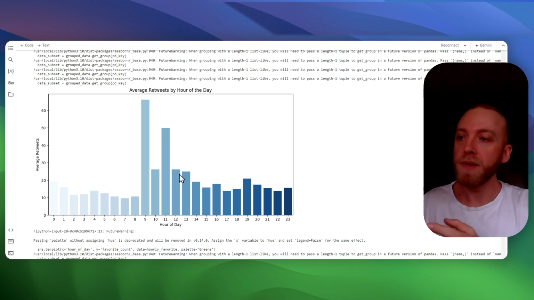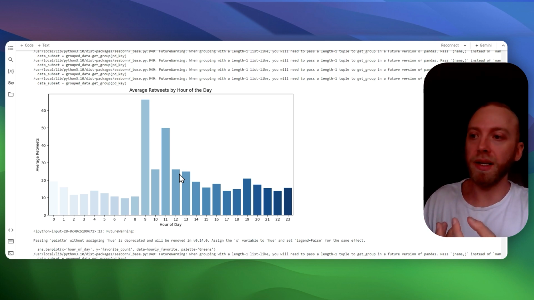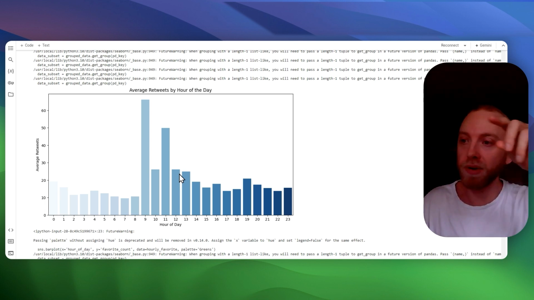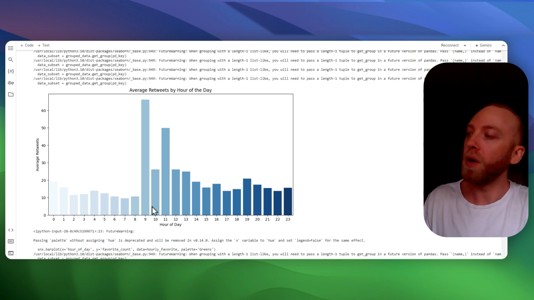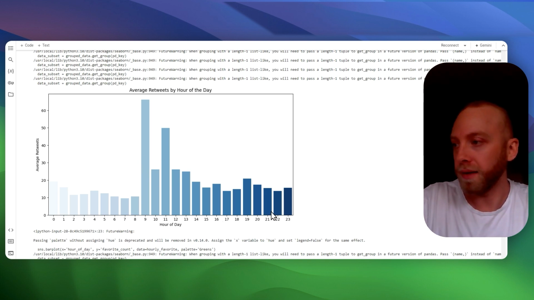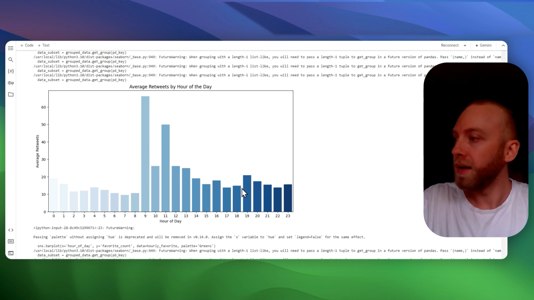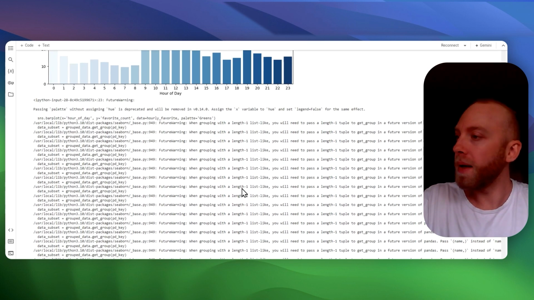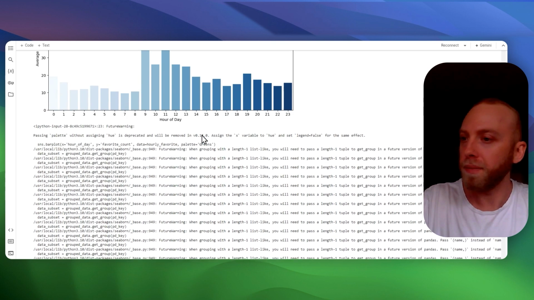This is how many retweets he's getting from posts. So say he posts at different times of the day, he's going to get more retweets if he posts at 9 and 11 than at another time. And this is from Seattle time.